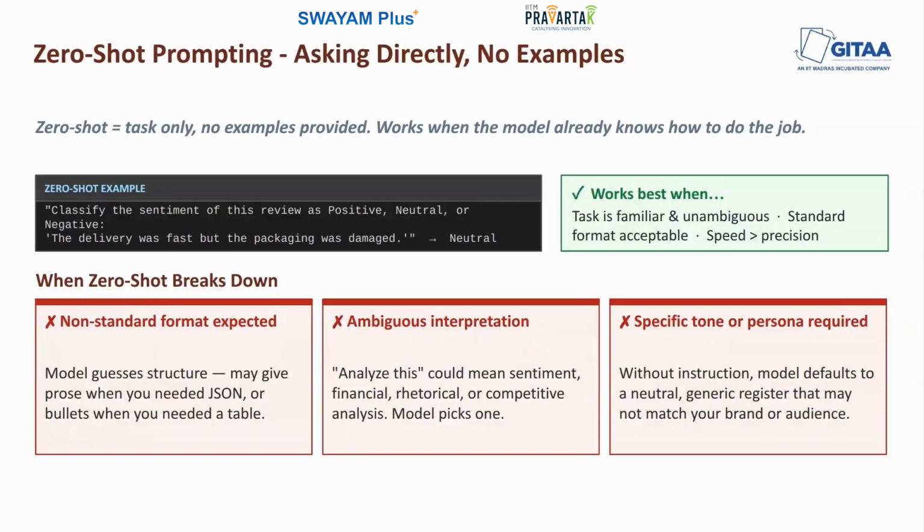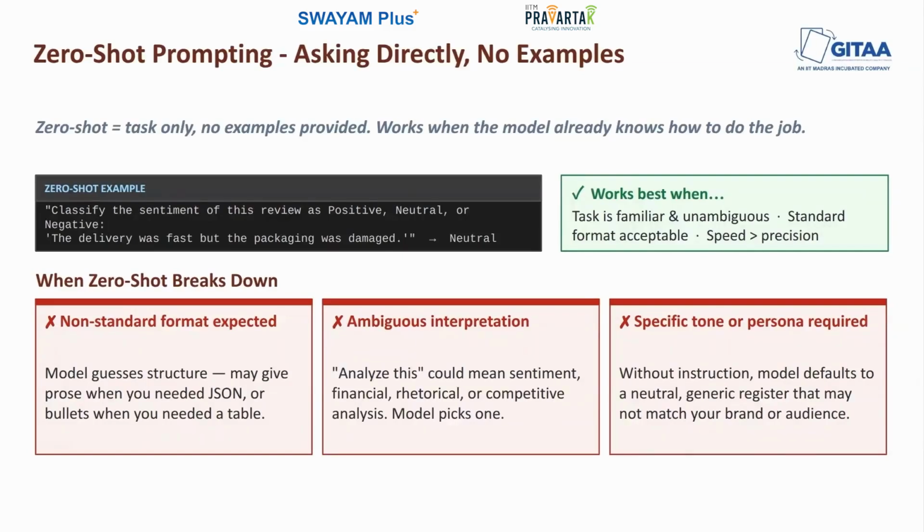You're relying entirely on what the model already learned during its training. And for sentiment classification, that's a lot. The model has already processed millions of examples of this kind of task. It already knows how to read a review, how to decide whether the review is positive, negative, or neutral. And your prompt is just telling it what to do with this specific piece of text.